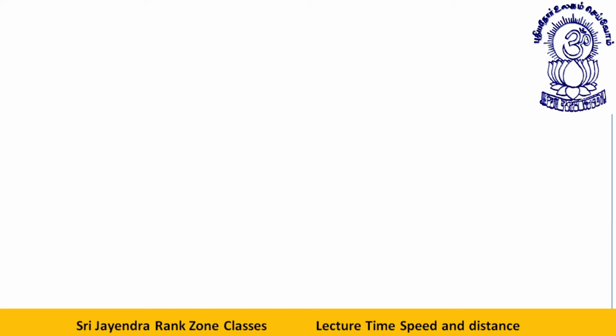Students, we will be discussing today the topic, as you can see on the screen, time, speed, and distance. This is our class number 4. Today we will be doing a variety of concepts, all different concepts, and taking previous year questions based on those concepts.